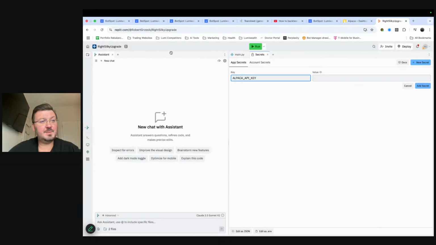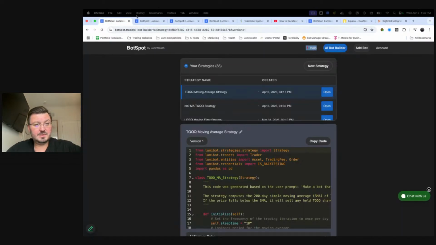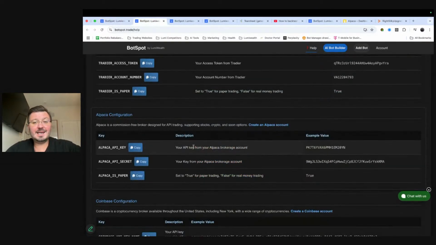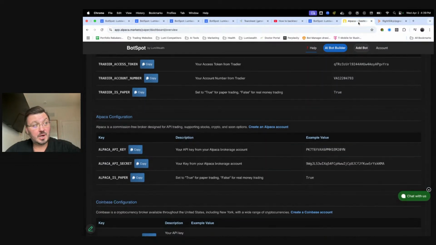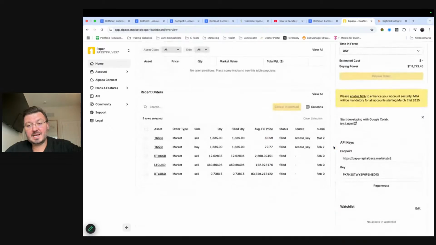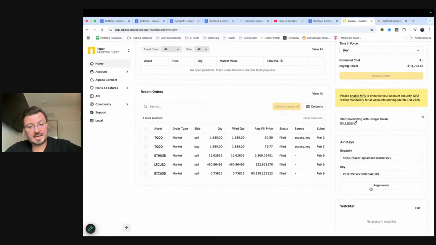The key is going to be the one that you got from the website. Okay, so from our help page. And then it tells you where to get this. It's the API key from your Alpaca brokerage account. An example value looks like this. So I'm going to go to Alpaca. I'm going to go down and find my API keys, which is right here, this section. If you're on a large screen, it's on the right-hand side. If you're on a smaller screen, it's at the bottom. Either way, here's my API keys.